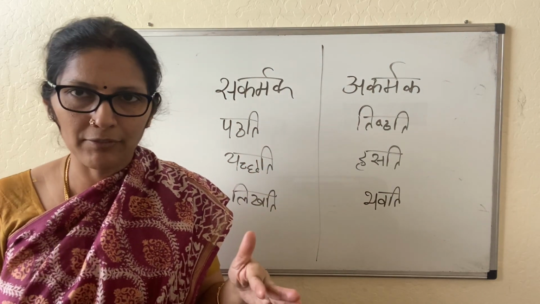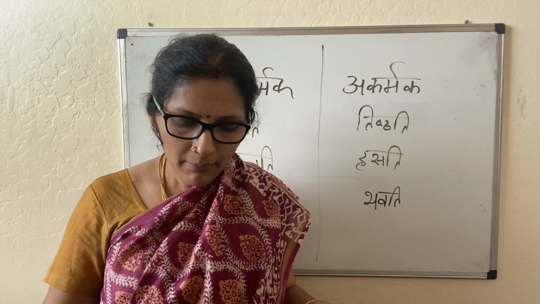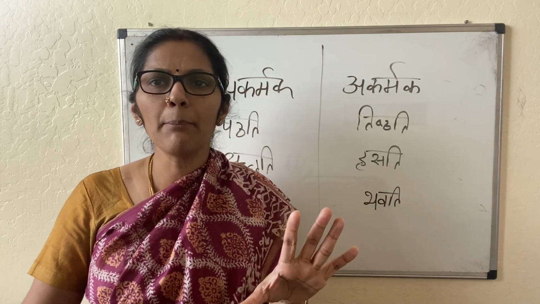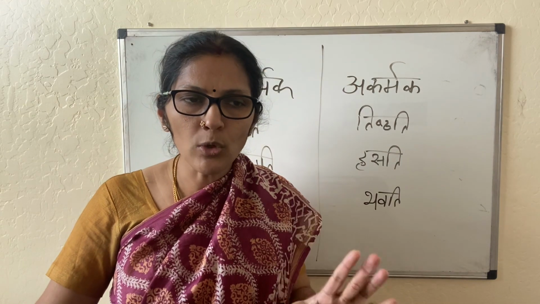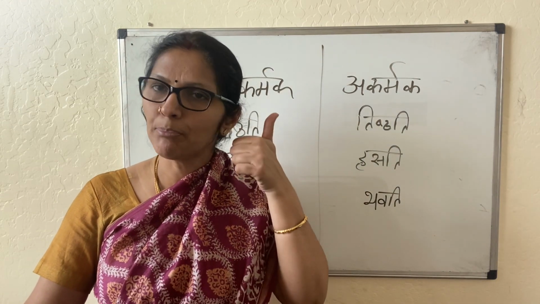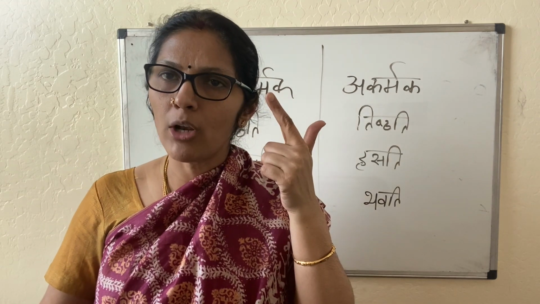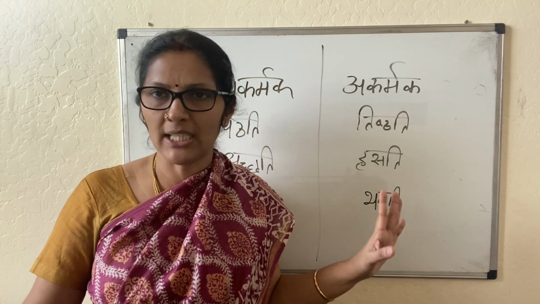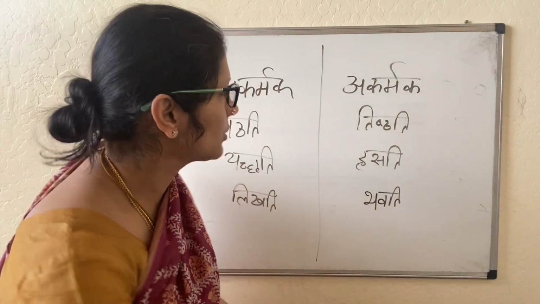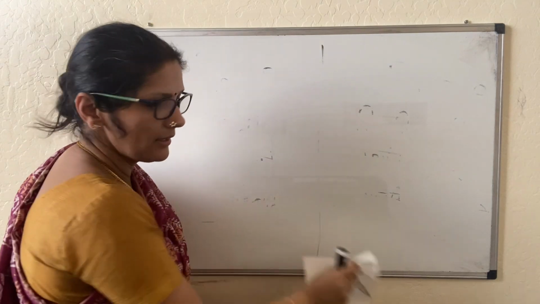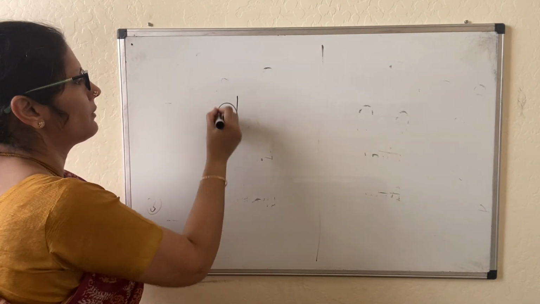This I have already discussed, but I am going over it again. Kartari prayoga is where the karta is more dominant, it has the importance. So here are the rules pertaining to kartari prayoga that they have given. The kartri padam is always from prathama vibhakti. Karma padam is always from Dvitiya Vibhakti. And the verb is always in agreement with the subject. I have said this a thousand times. So now, already I have done this, I'm going over it again.